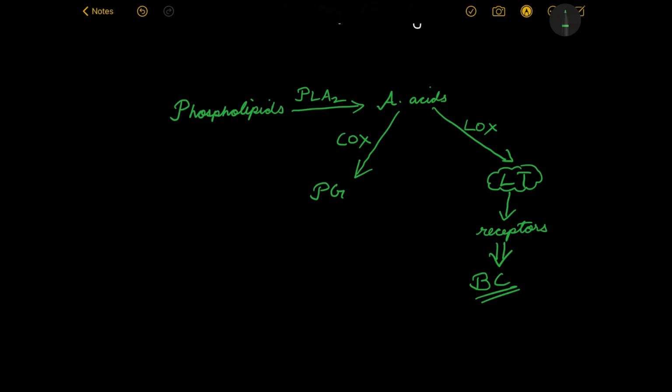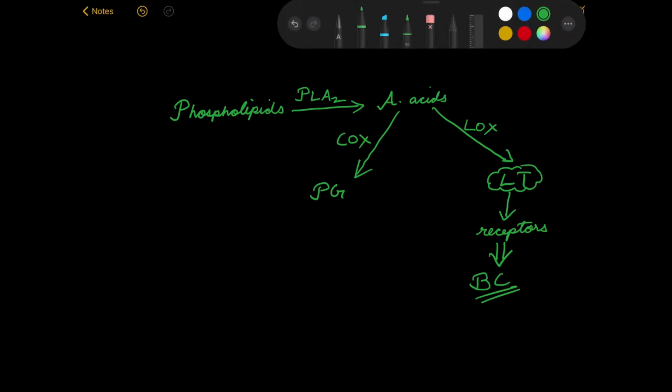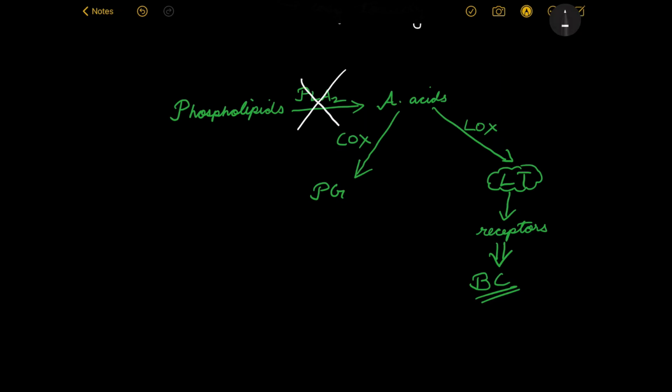Now, just by this entire pathway, we can understand how steroids act, how leukotriene antagonists act. See, steroids or corticosteroids will actually inhibit this step. Steroids inhibit this phospholipase A2, and thus this entire remaining pathway will not actually occur.